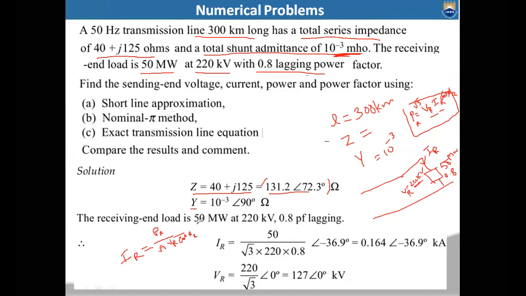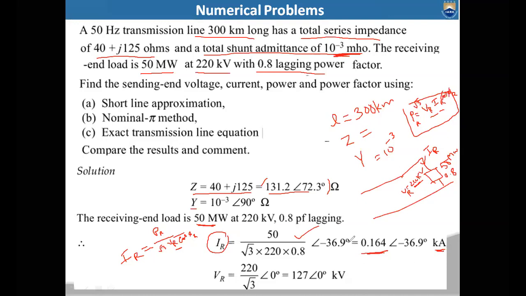PR is 50 megawatts, VR, the receiving end voltage, is 220 kilovolts, and cos phi r is 0.8. Now, if you substitute all the values, you will get the IR value, which is 0.164 in kiloamps.